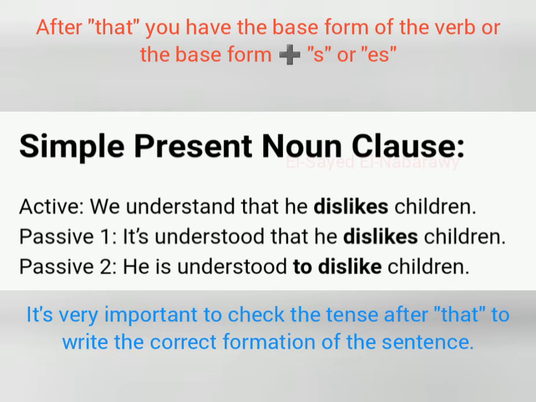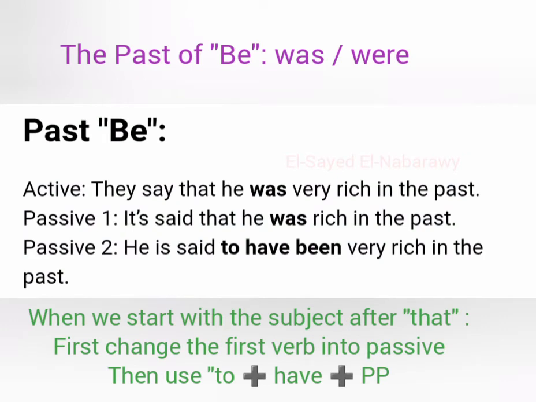We understand that he dislikes children. First, it's understood that he dislikes children. Second, he is understood to dislike children. Take care, it's very important to check the tense, and after that write the correct formation of the sentence. When it's present, use to plus verb 1. Okay. What about the past of be?